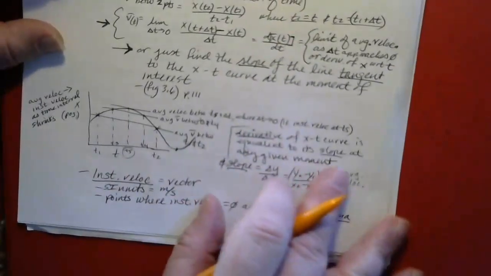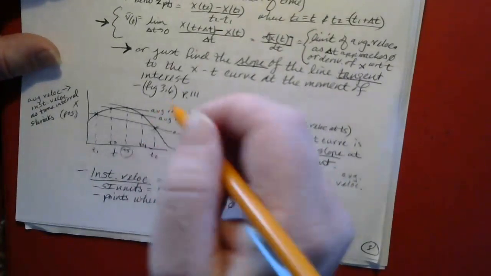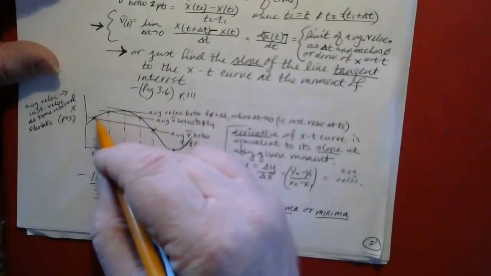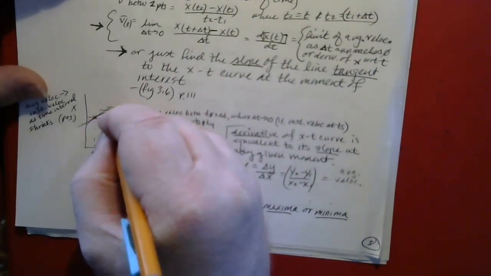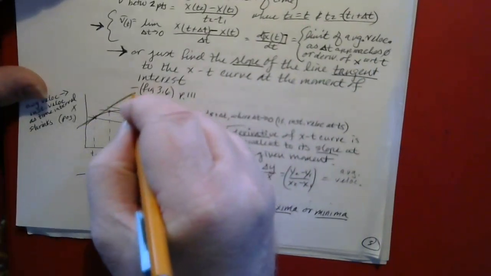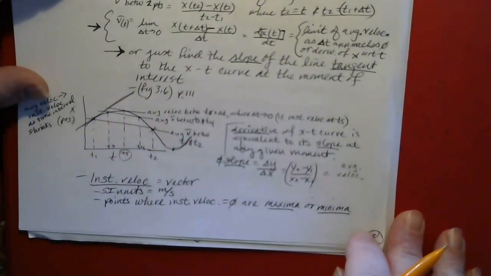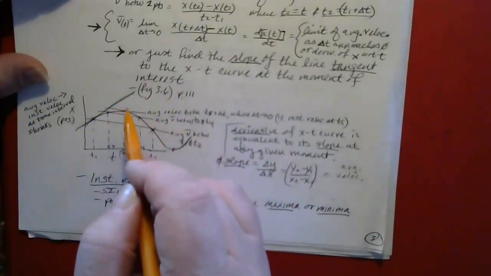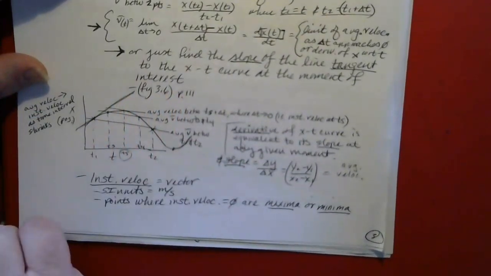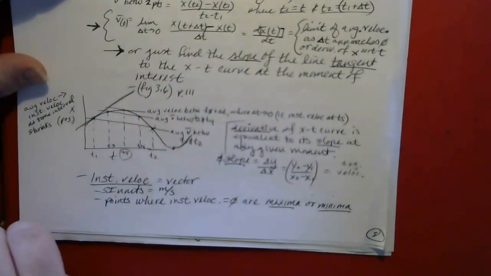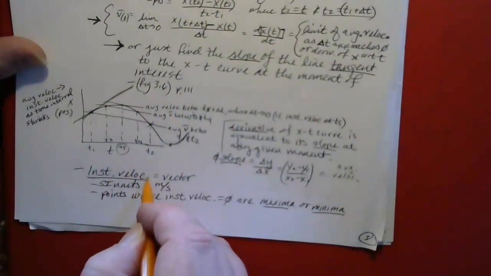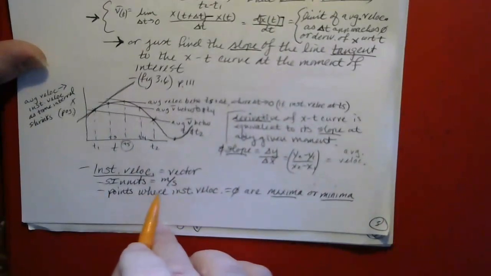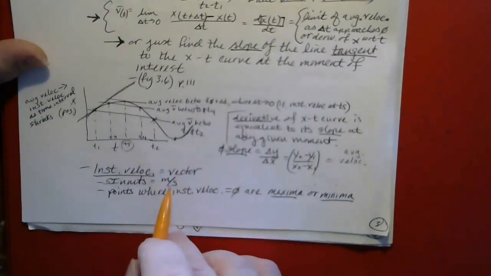You could find the instantaneous velocity at any point on this curve. If you wanted to know what the instantaneous velocity was at t1, then you just get out a ruler and, to the best of your ability, you draw a tangent line at t1, and it would look something like that, and you find the slope, and that would be the instantaneous velocity at t1. So instantaneous velocity, as with any kind of velocity, is a vector. The SI units would be meters per second.